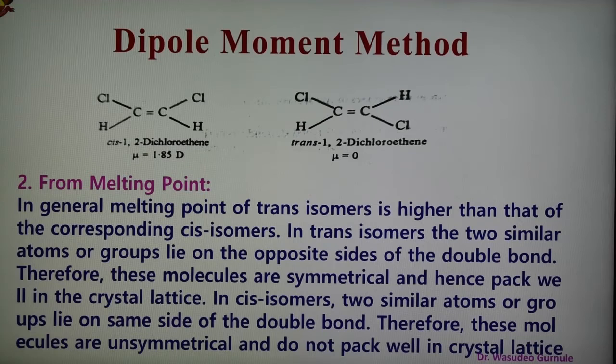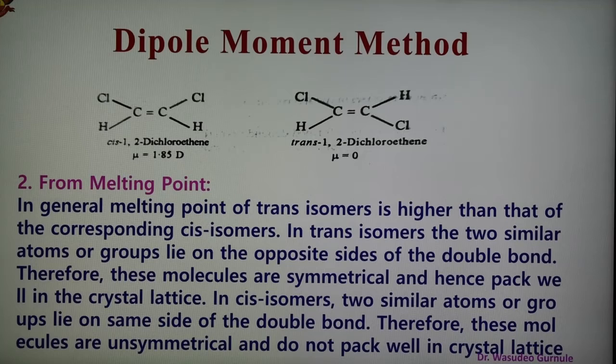The second method is on the basis of melting point. This is an important method to know the cis and trans isomer. In general, the melting point of the trans isomer is higher as compared to the corresponding cis isomer. In the trans isomer, the two similar atoms or groups lie on the opposite sides of the double bond. Therefore, these molecules are symmetrical.